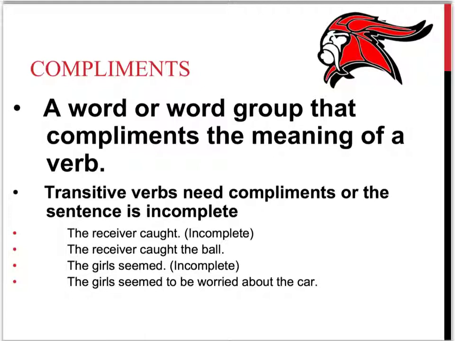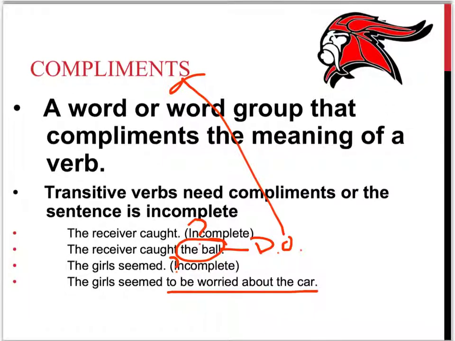So if you look at some examples here, the receiver caught. The receiver, what did they catch? It's incomplete. The receiver caught the ball. The ball is a direct object. That is a complement. The girls seemed. They seemed what? They seemed to be worried about the car. Again, this is the type of complement which we'll discuss coming up.